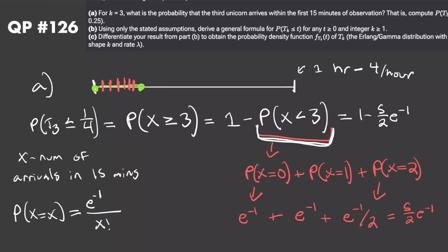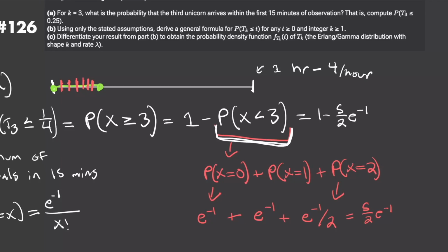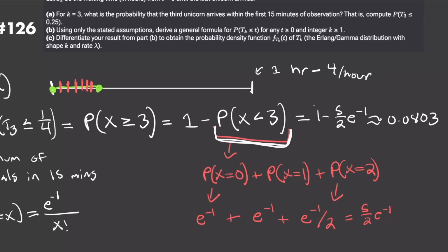And when you actually work this out, we're going to get something along the lines of 0.0803, something like that. So roughly 8%. So this right here is the final answer for part A. You can see it wasn't too tricky.